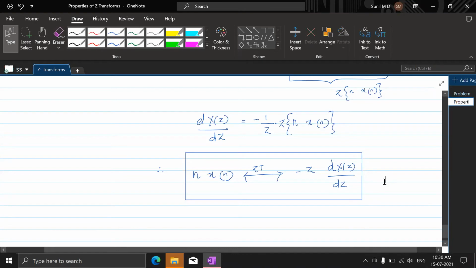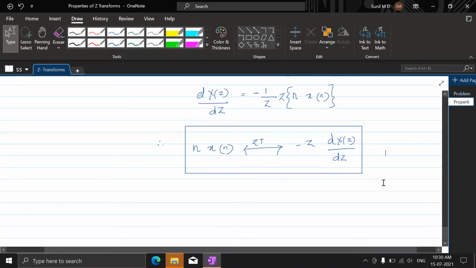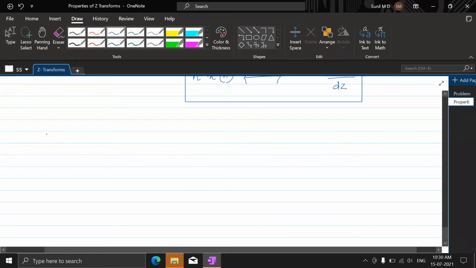So let's see another property, that is, convolution in time domain is multiplication in frequency domain. That is the convolution property, the sixth one that we have to see. So what does it say?